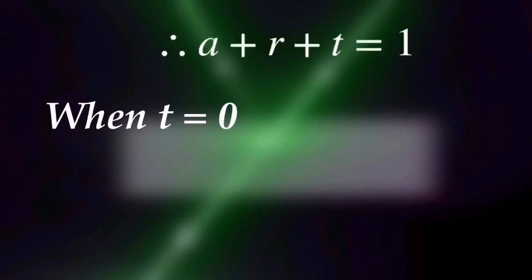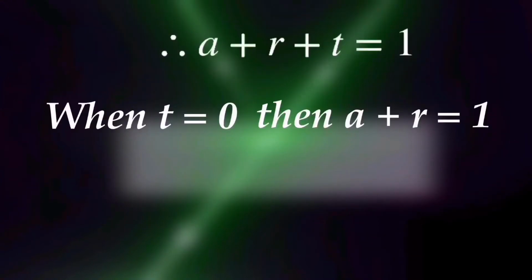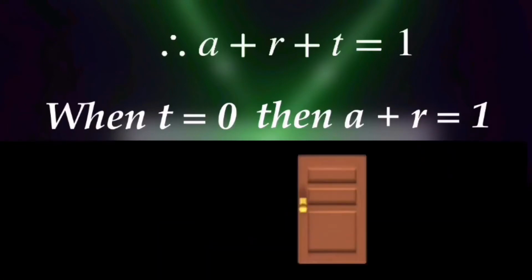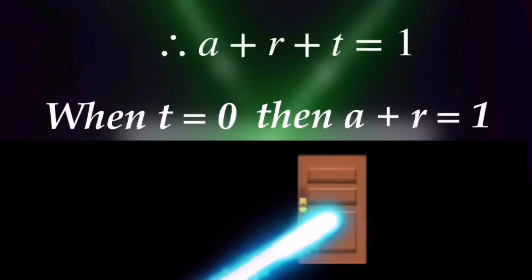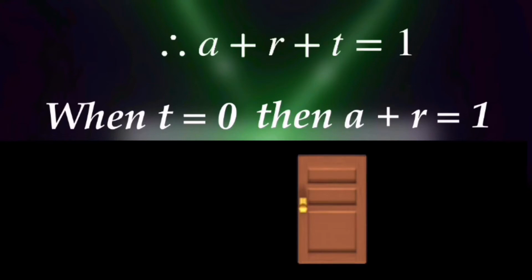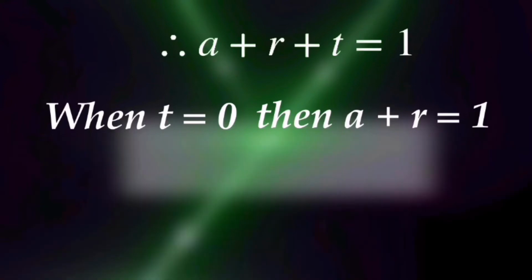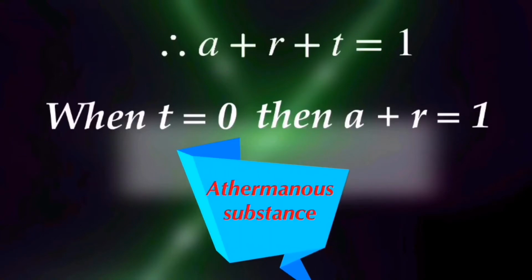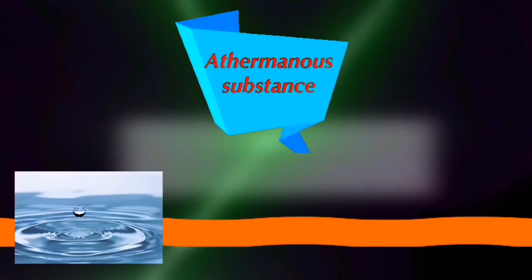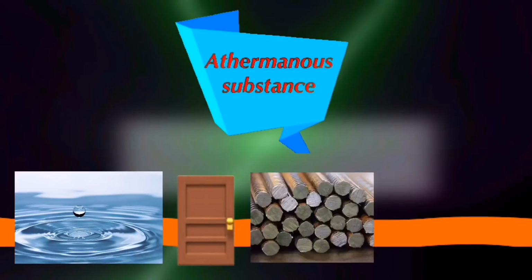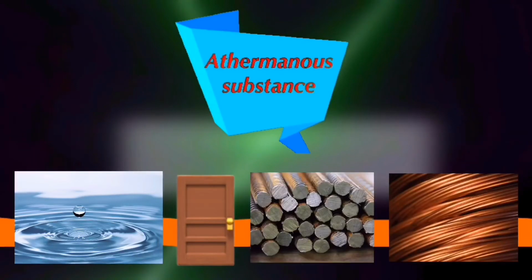If T equals 0, then A plus R equals 1. In this case, an object is perfectly opaque to radiations. Such substances through which heat radiations cannot pass are called athermanous substances. Water, wood, iron, copper, moist air, benzene, etc. are examples of athermanous substances.